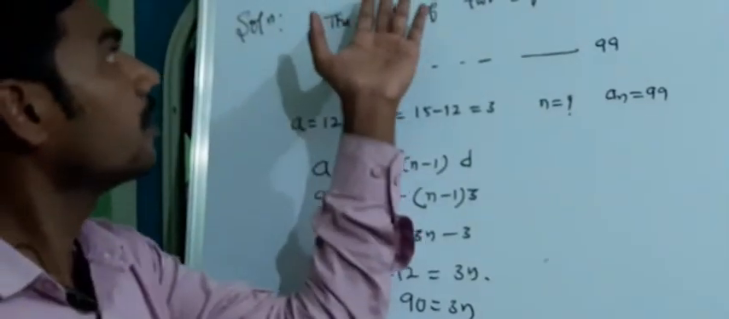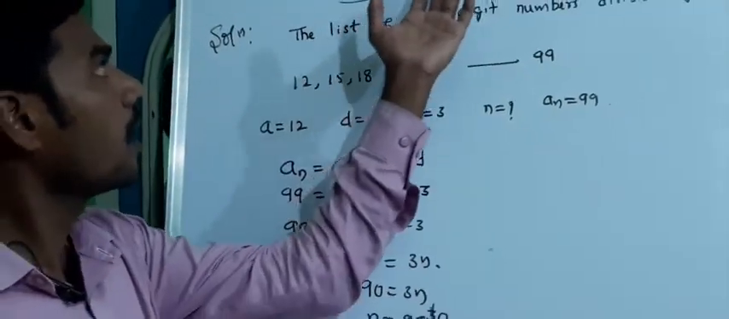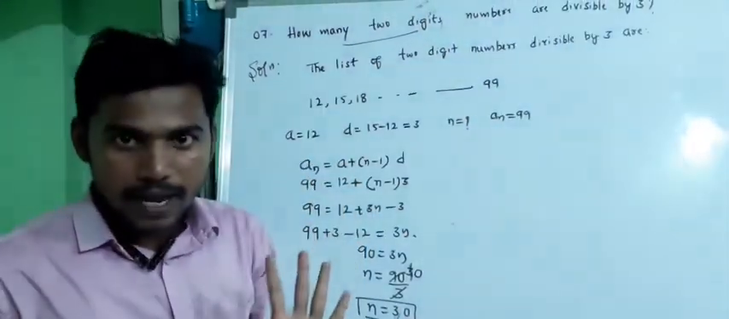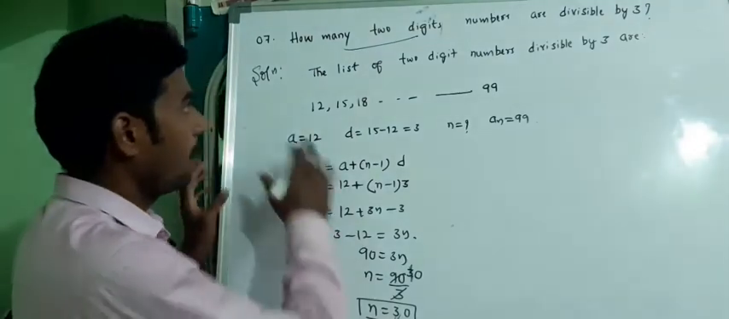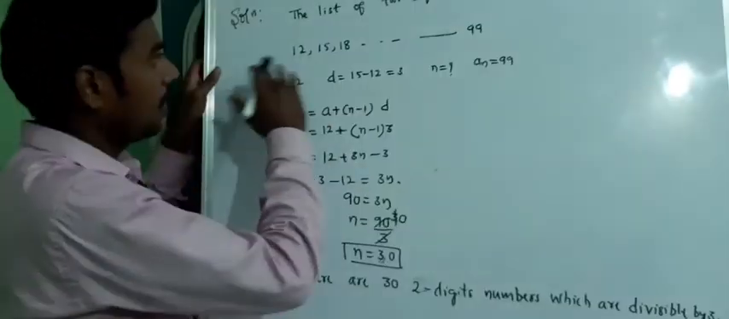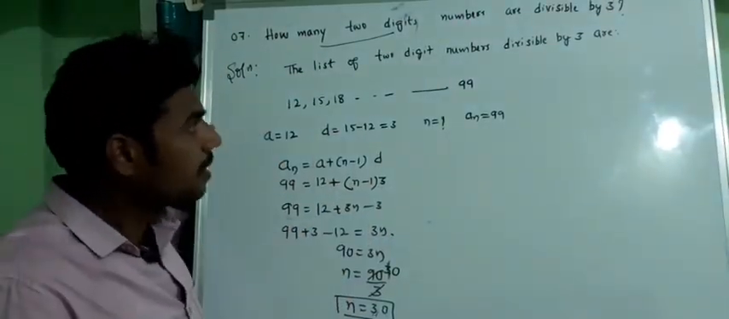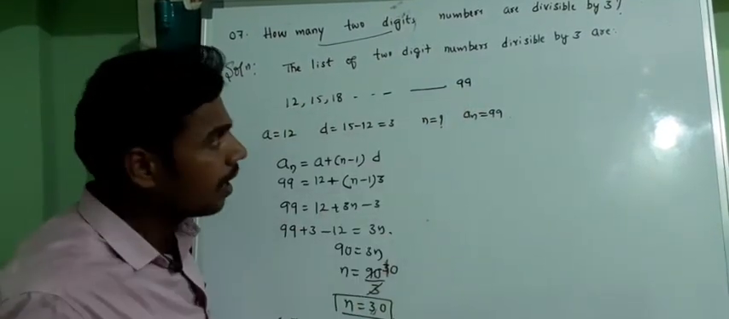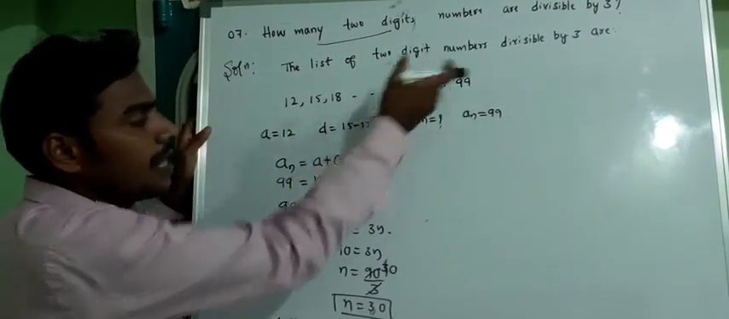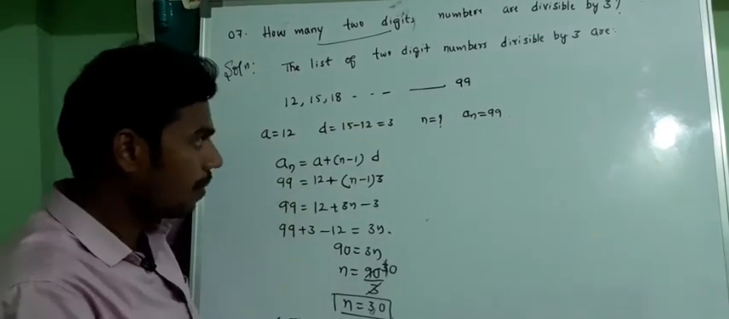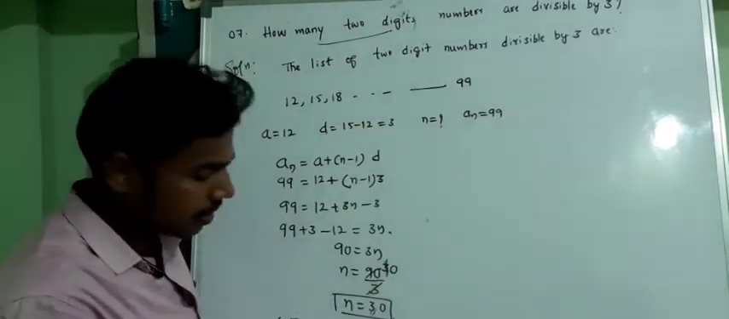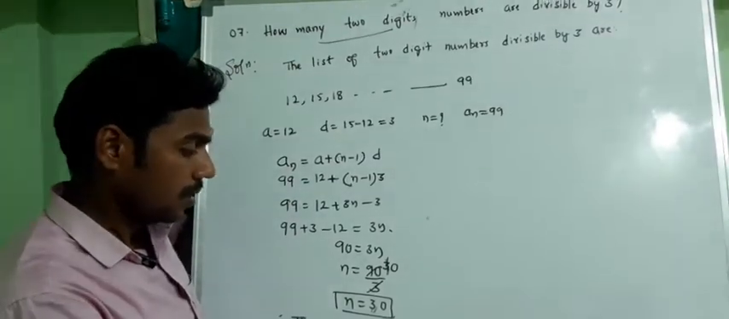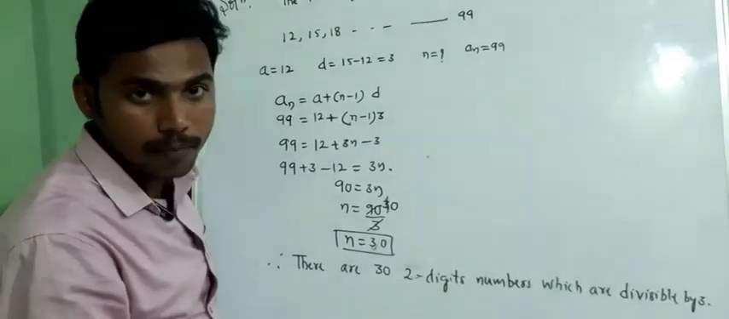So what were we asked to calculate? We were asked to calculate the 2-digit numbers which are divisible by 3. To do so, we have listed the 2-digit numbers which are divisible by 3. That is the list, and we know this is the last term. So we use the formula, and N is going to give us the number of 2-digit numbers that are divisible by 3.